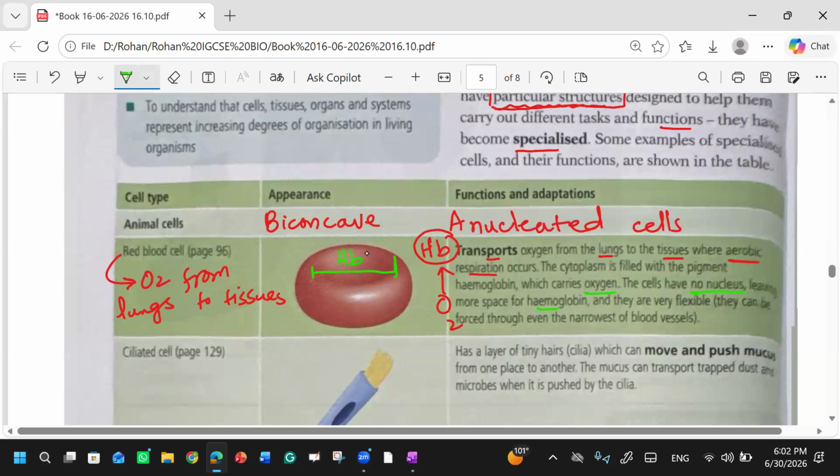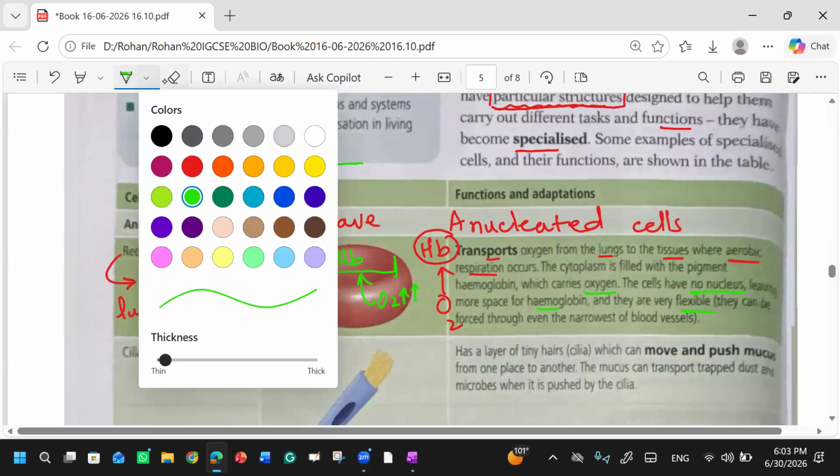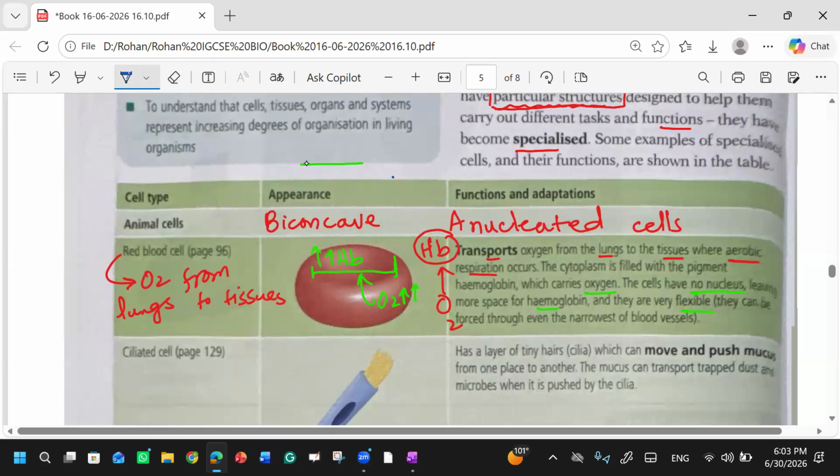And when there is more hemoglobin, what will happen? More oxygen will be carried. More hemoglobin will carry more oxygen. And they are very flexible. Why are they flexible? Because Allah Subhanahu wa Taala has created them in this way so that they can pass through a narrow blood vessel. A narrow blood vessel in our body is too narrow, but even from that, the red blood cells can pass.